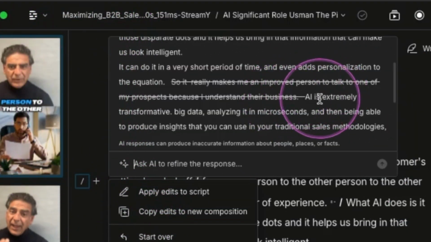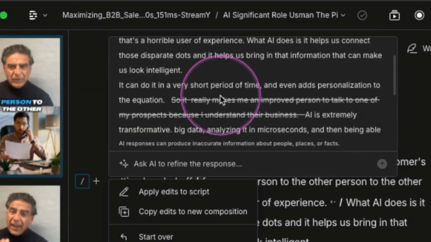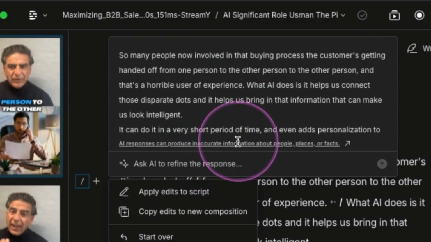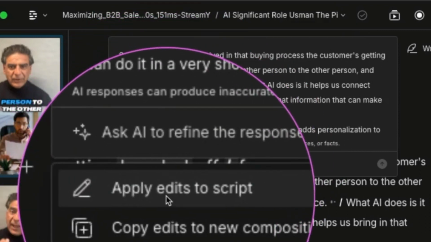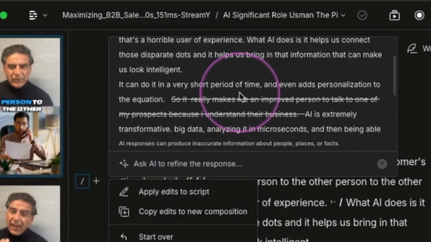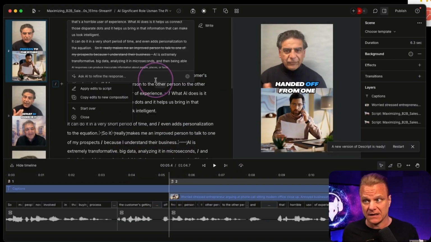It took that out there probably because it says that later in the transcript. So now, from this point, you could see underneath this, it says apply edits to script. If I were to click on that, it would take out that particular sentence in this main transcript in the video and edit it.